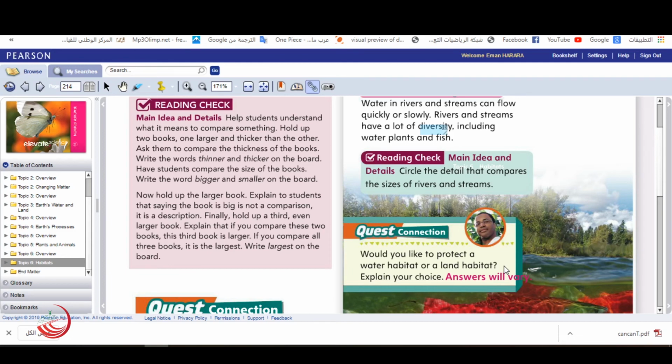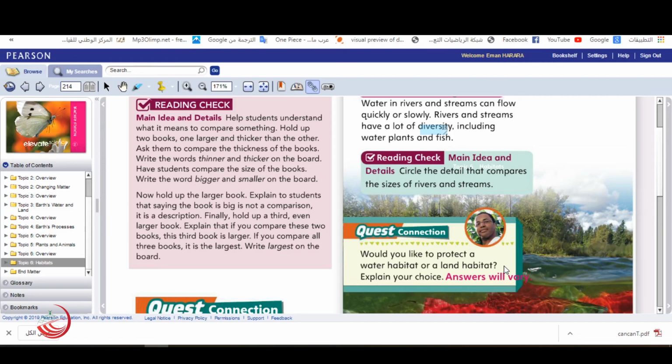So can we throw the garbage or the dirty things inside the river or the stream when we make a picnic or a trip there? No. So our biggest duty or homework toward the rivers and the streams is to keep it safe,